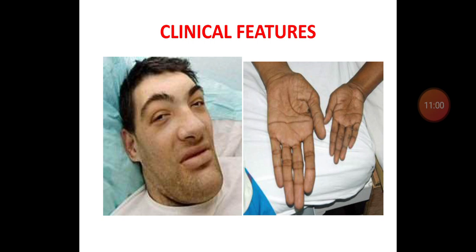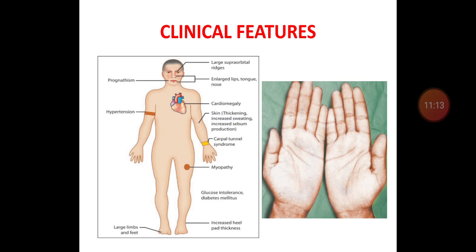Another picture shows enlargement of hands and fingers, the typical hand sign compared to the normal individual. This is another picture that shows all the signs and symptoms of acromegaly along with hand signs.